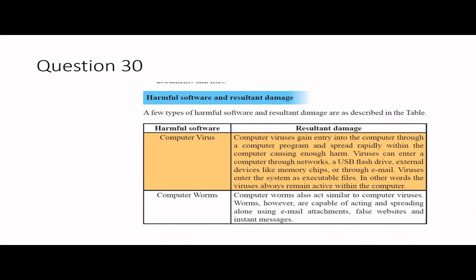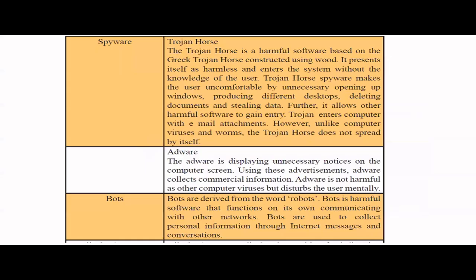So a computer worm is also very similar to the virus, but computer worms have the capability to act and spread along, right? With something like email attachments or false websites, they can just spread by themselves. Then we have spyware, right? The name itself tells spying, right?